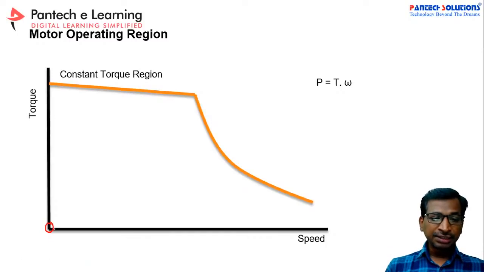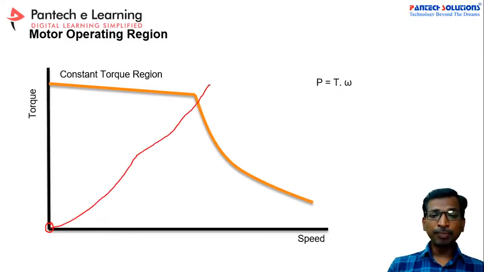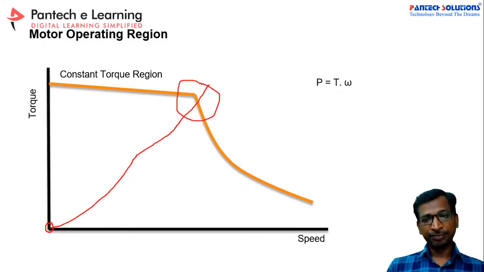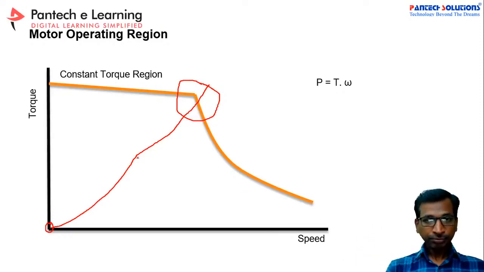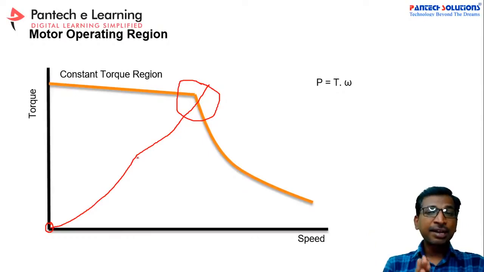Similarly, if you increase gradually from 0 to maximum, see here, this is called the safe operating area of the vehicle or motor, right? Again here, whenever the speed crosses the critical speed or rated speed,